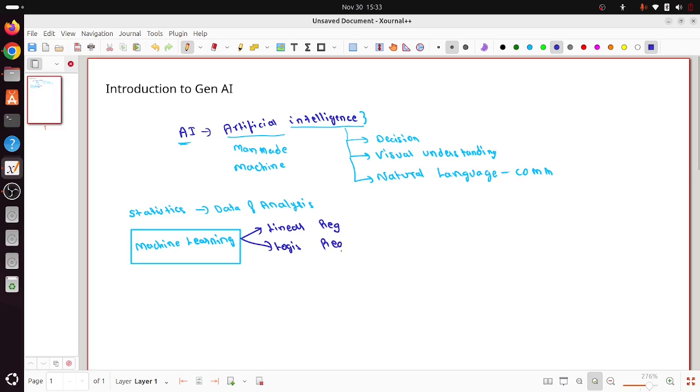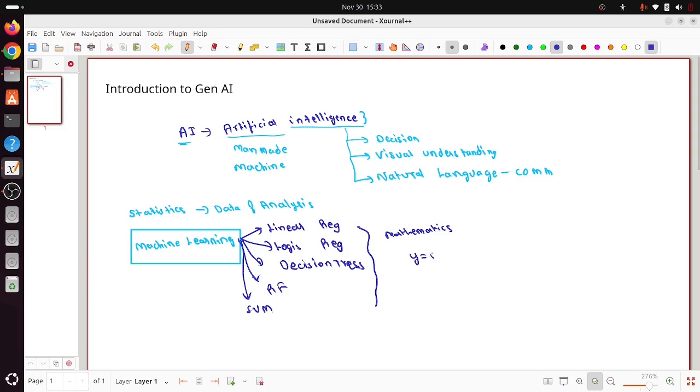These kinds of algorithms were completely mathematical, like decision tree, random forest, or SVM. These algorithms were involved in machine learning, completely based on statistical and mathematical approaches, right?